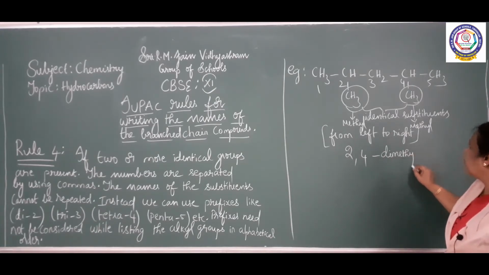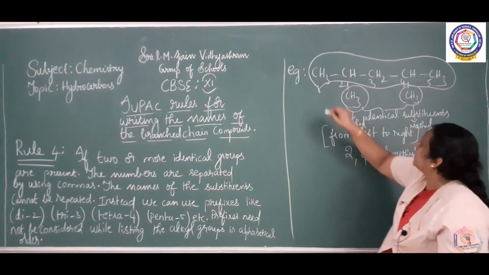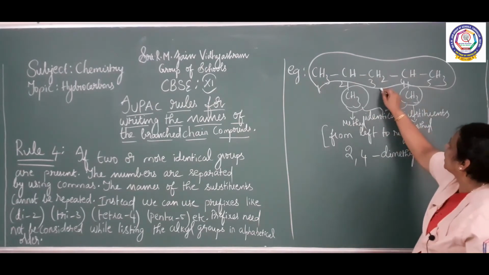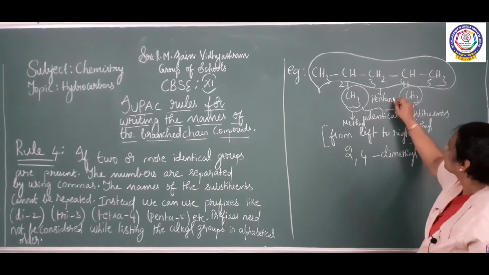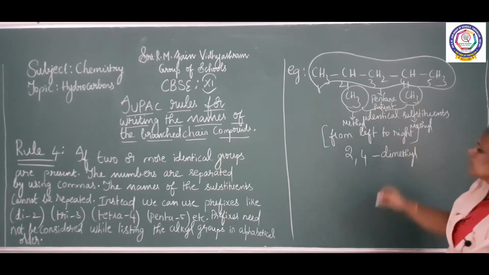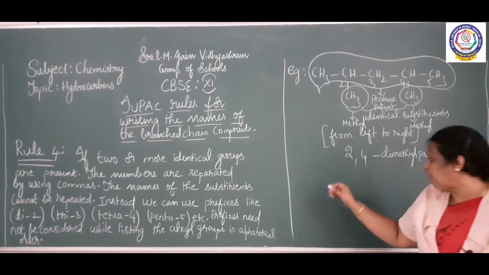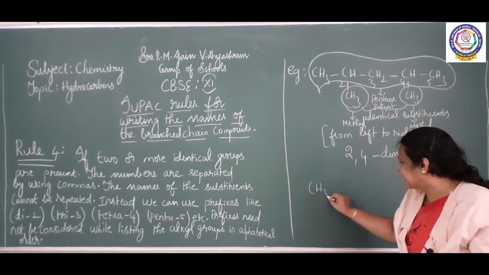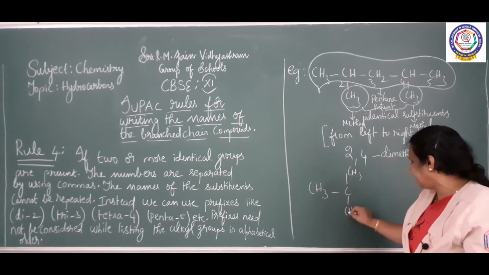Who is the parent here? There are 5 carbons, so pentane is the parent. So 2,4-dimethyl pentane. This is the first example. Another example you can write like this. CH3, CH3, CH3, again.